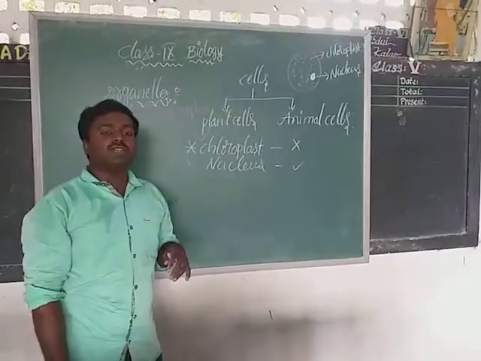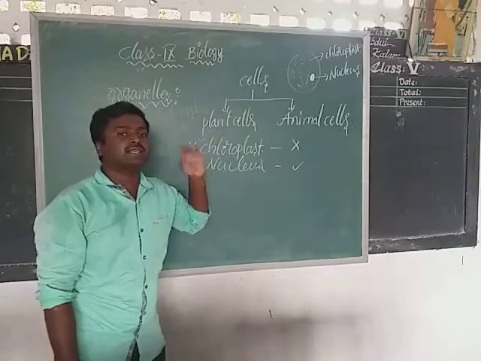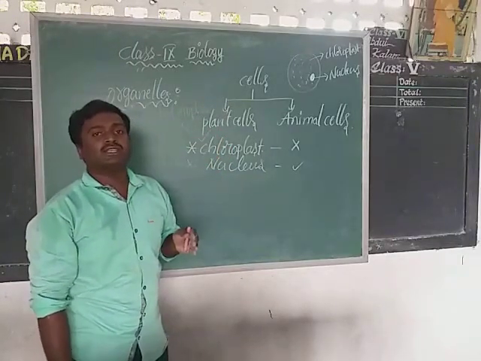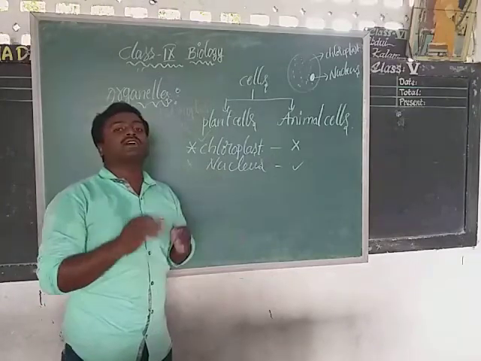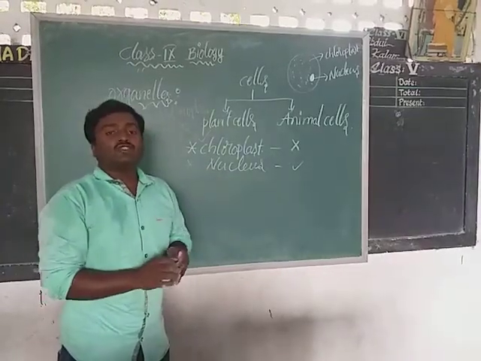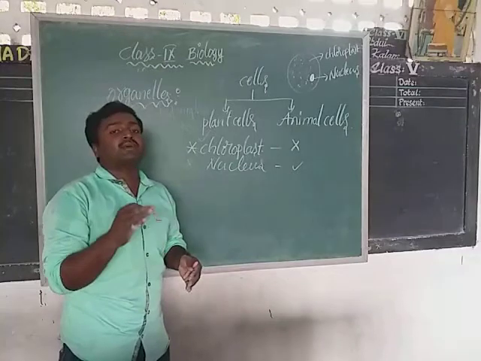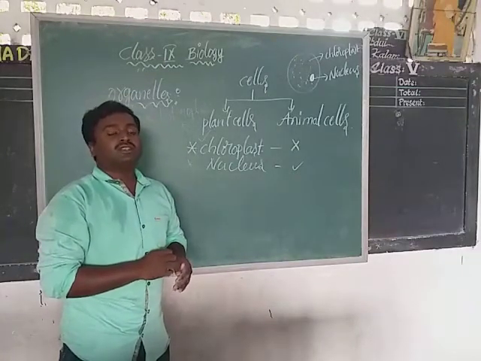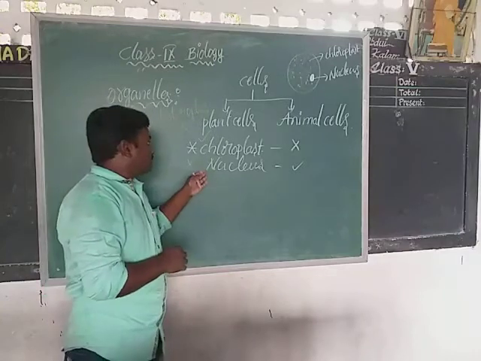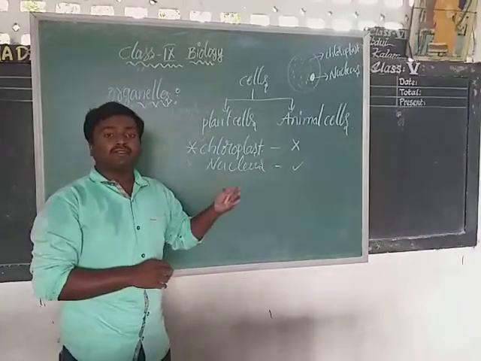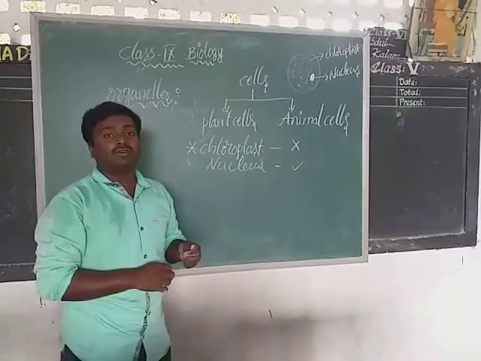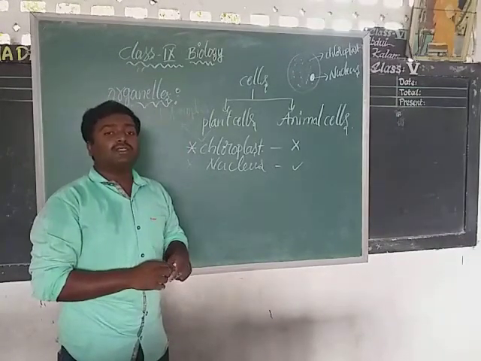What is the use of nucleus? Already we discussed. Nucleus acts as a CPU of the cell, central processing unit, and it is useful for transferring parental characters to the children. It plays an important role in the transportation of parental characters to the children. In other words, we can say it acts as a genetic barrier to the human beings and also to the other plants.